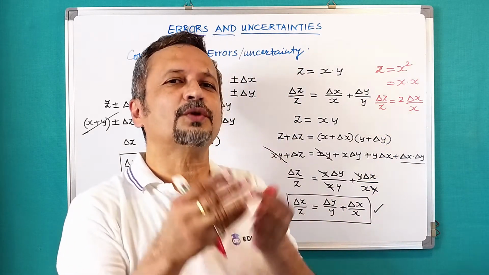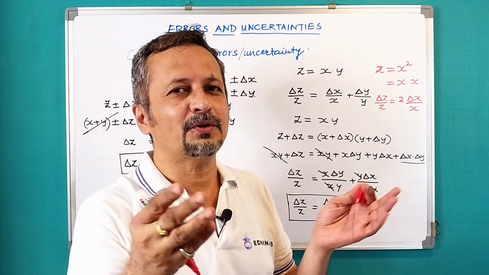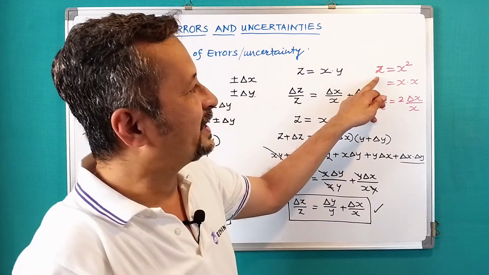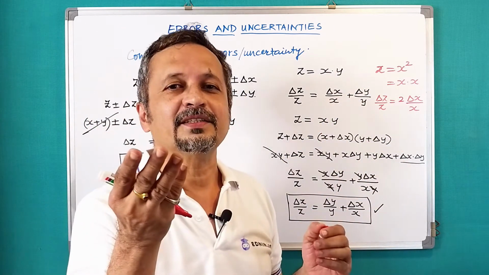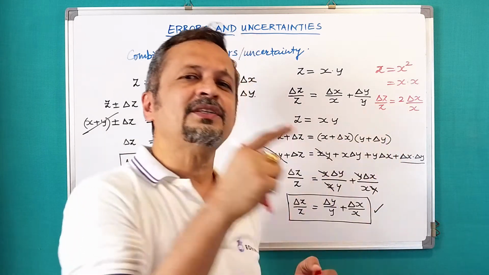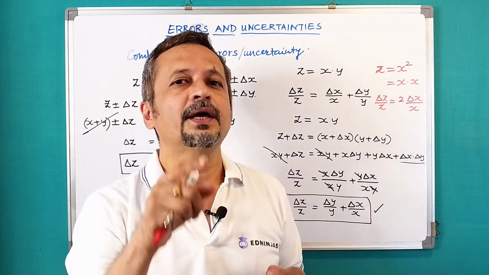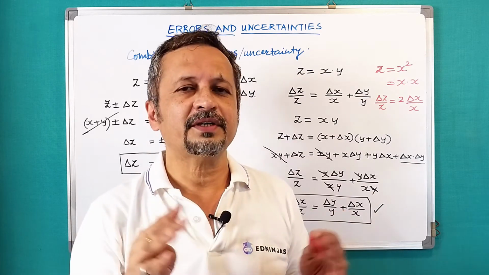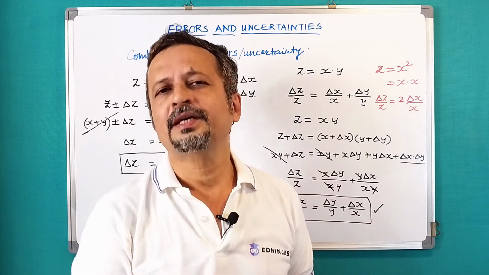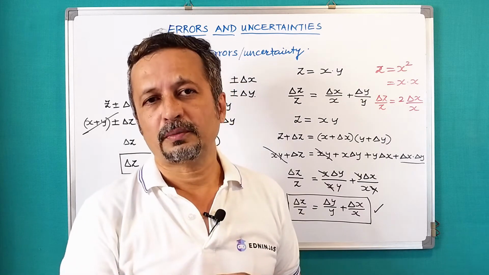Now with this you can also generalize it. Suppose z is equal to x raised to power n. So that would be equal to n times delta x upon x. So that is how we calculate percentage error or relative error in measurement of quantities. We will take a numerical problem now.